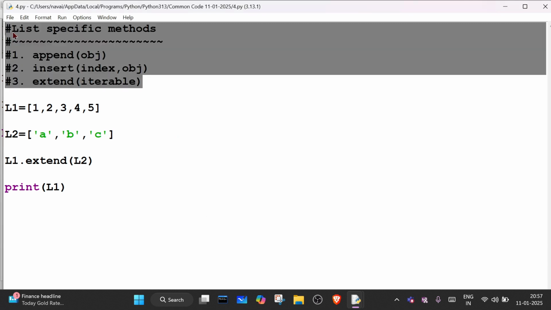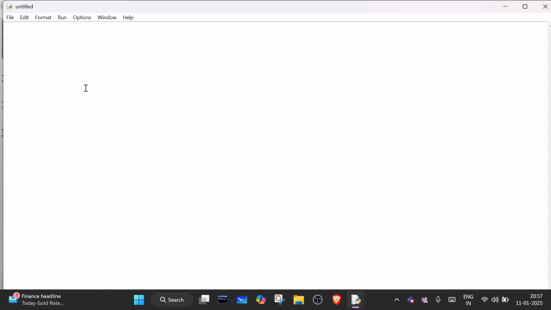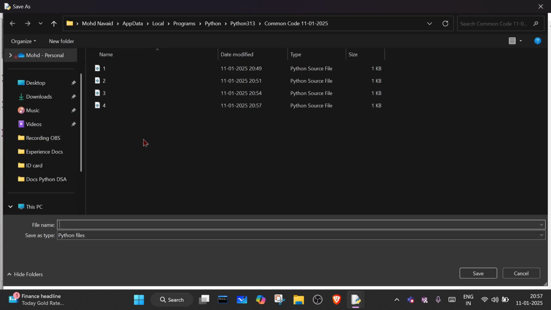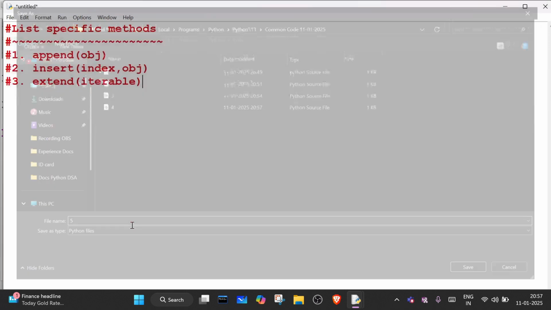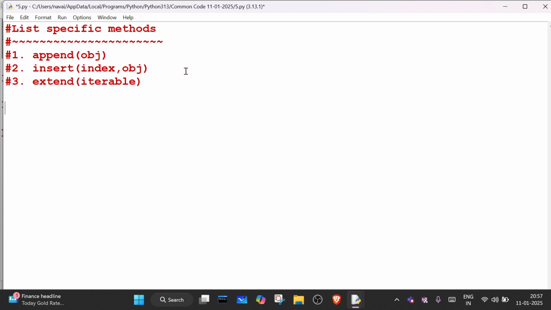After this, we have another method we can use, which is what? So suppose you added, so these are three methods to add elements, and one more method we have which is for remove. Okay, and here you will write object. Which object you want to remove? Just write the object name.